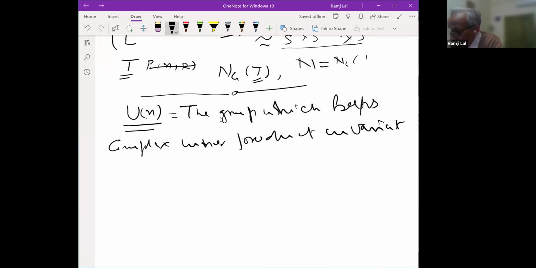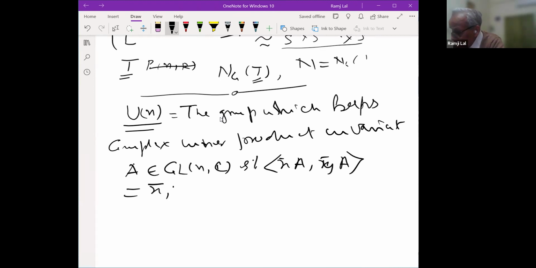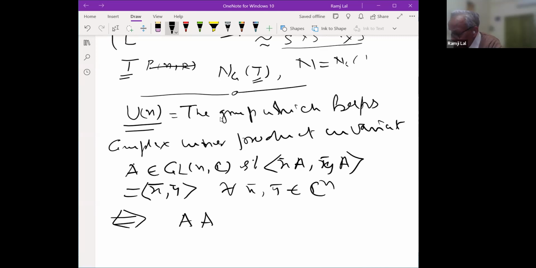That means A, which is a member of GL(n, C), such that <xA, yA> is equal to <x, y>, where this is the complex inner product, for every x, y belonging to Cn. And this is equivalent to saying that, as in the orthogonal case, A bar transpose, which I'll write A tilde here, times A is the identity matrix. So this is Un.